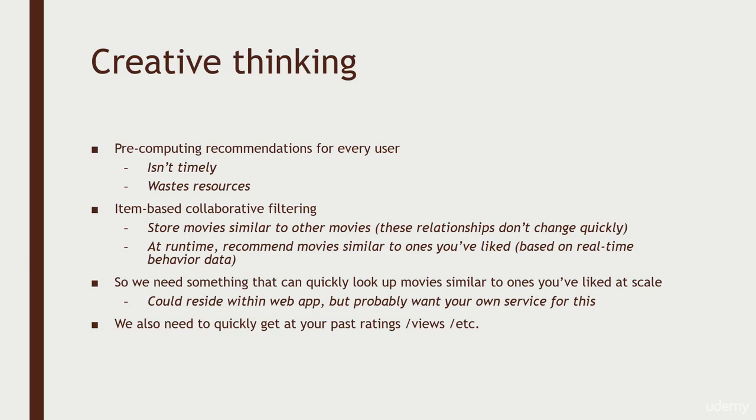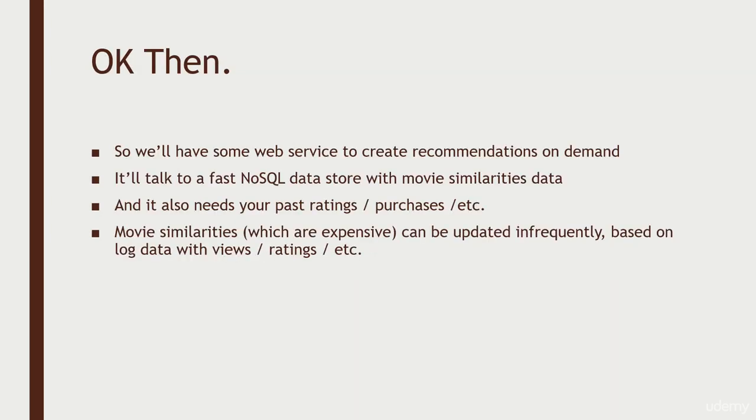From an architecture standpoint, what does this mean? It means we need some system that is infrequently, potentially, updating the movie similarities, movies that are similar to each other data, and very quickly providing access to my past ratings and behavior data. We're probably talking about some intermediate layer of services that puts all that information together and generates your recommendations. That's going to be a fairly complex operation, so you're probably going to have your own service running on its own cluster of machines that actually talks to the system that we're building and puts those components together to generate recommendations.